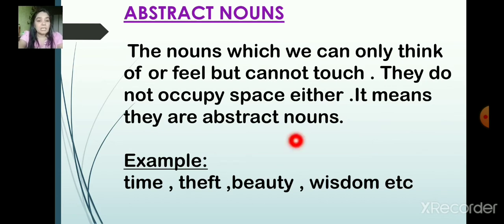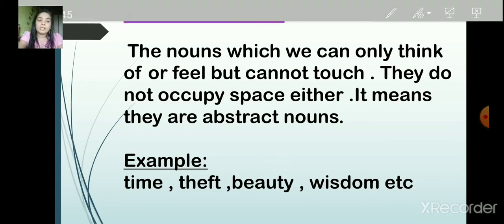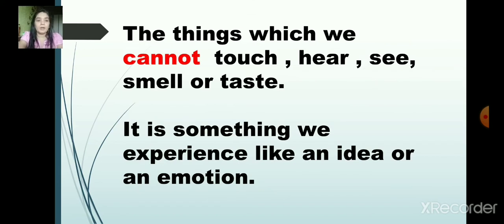Abstract nouns are the nouns which we can only think or feel but cannot touch. And they do not occupy space. So they are abstract nouns, like time, theft, beauty, wisdom, etc. Okay. Now, the things which we cannot touch, hear, see, smell or taste are called abstract nouns. So it is something we experience, like an idea or an emotion.